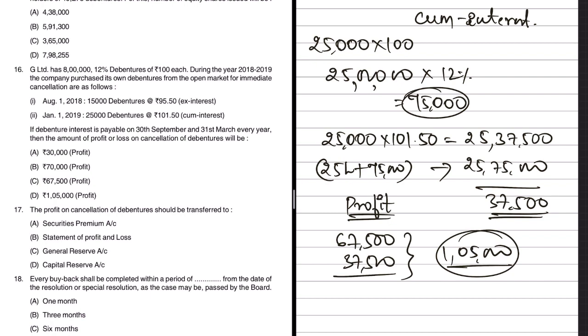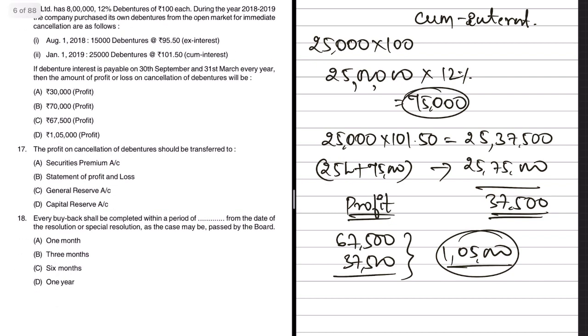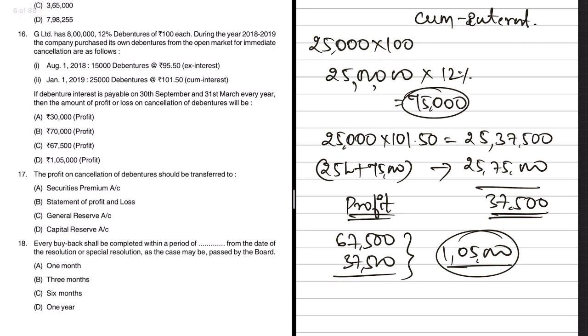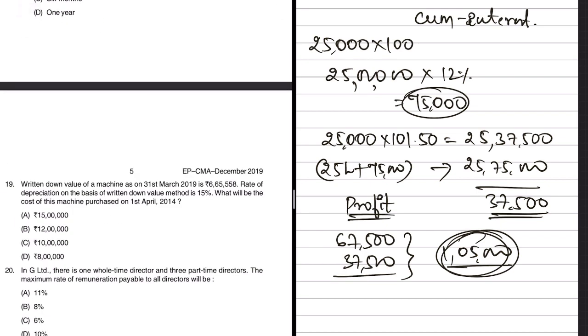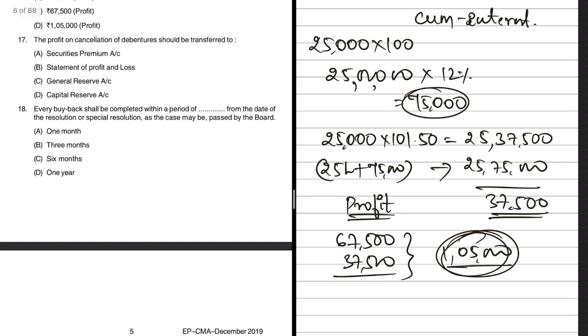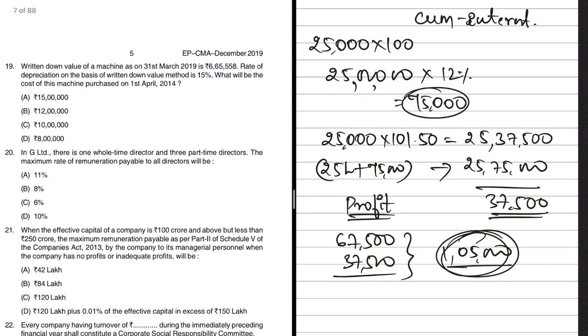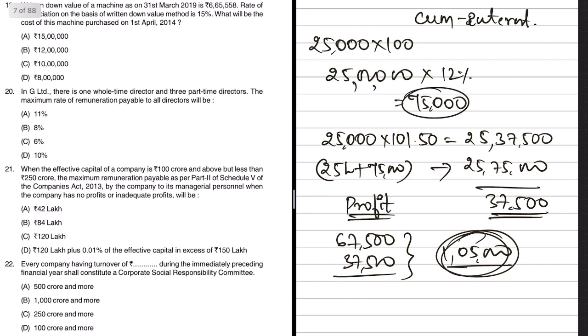Now these are the kind of questions about which you should be careful, because you may go wrong in any of these steps. Even if one of the steps is incorrect, the end answer will also be different and you will simply end up picking the wrong option. Whereas when it comes to theory questions like 17, 18 or the rest of them, it's very easy to answer those, because all that you need to do is just recall the facts and mark the right option. So I will not be touching the easy questions and also the theoretical questions here. I am only looking at the questions which are slightly difficult in nature.